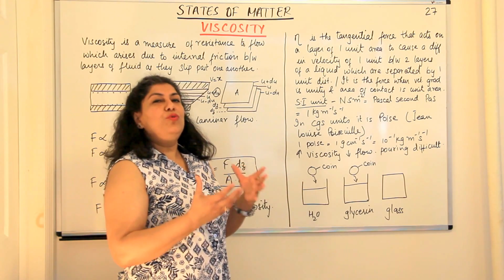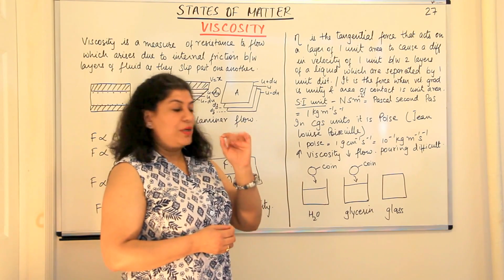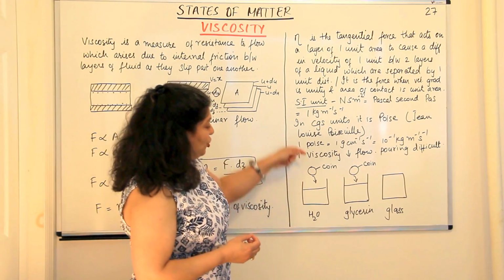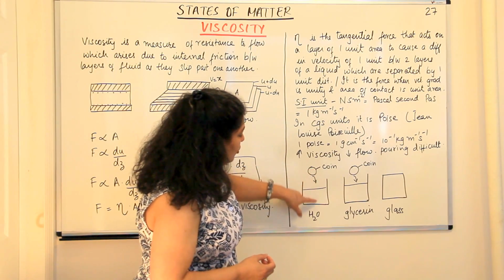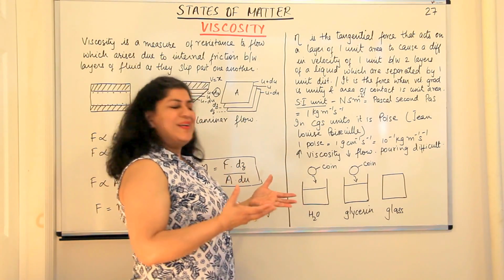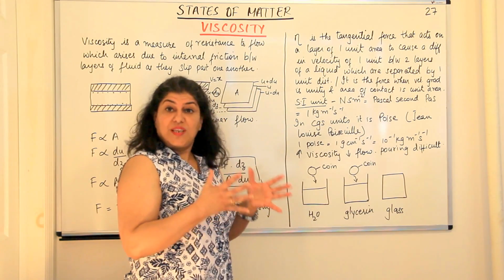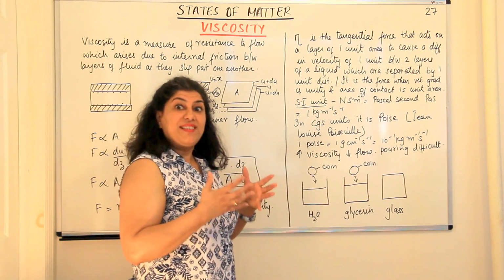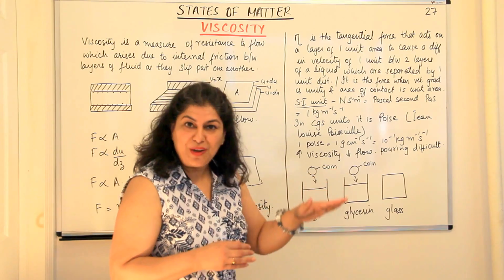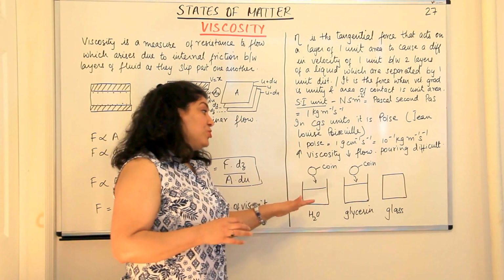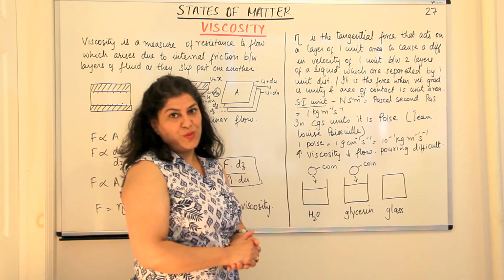Another way you can get an idea of the difference in viscosity of liquids is that if you took a coin, let us say you took a penny and you put it into water, what happens? The penny in water would go to the bottom quickly because the liquid is less viscous. It allows another thing to pass through it. But glycerin, which is a thicker liquid and has more resistance, what would happen if you put a coin in it? The coin would take a little longer to go down to the bottom. So this also gives you an idea about which liquid is more viscous and which is less viscous.